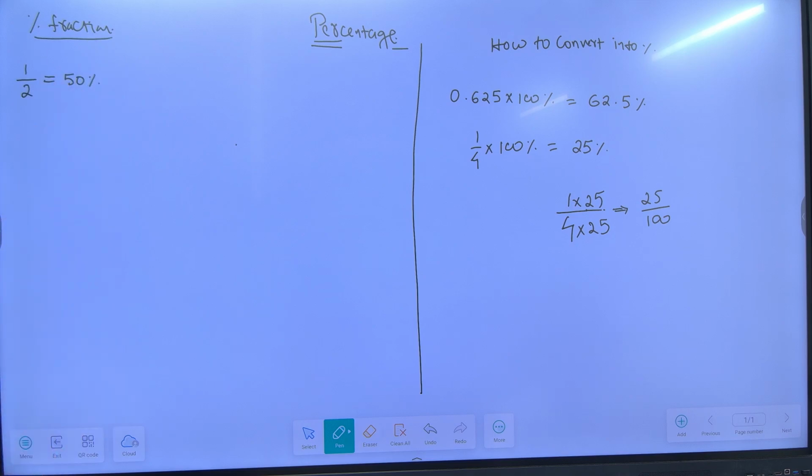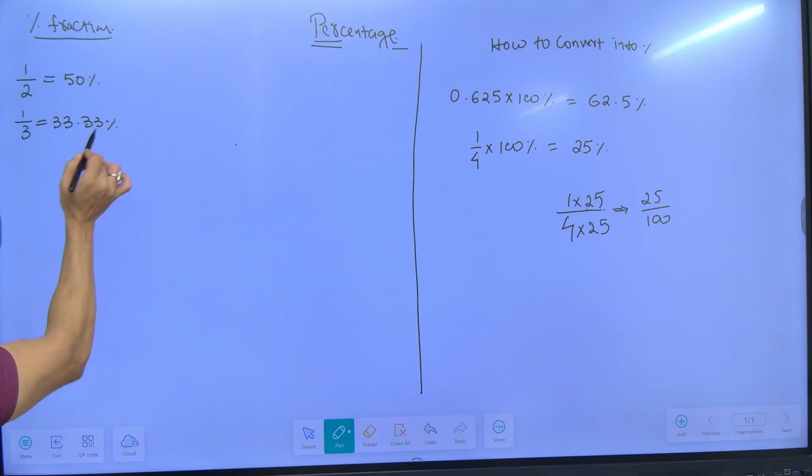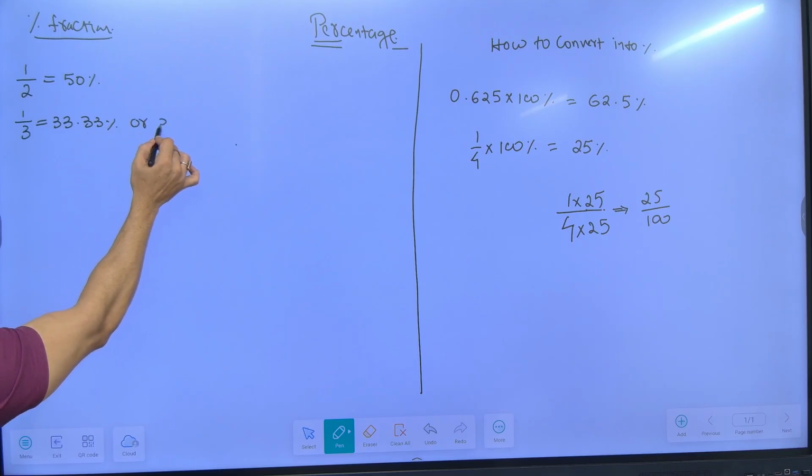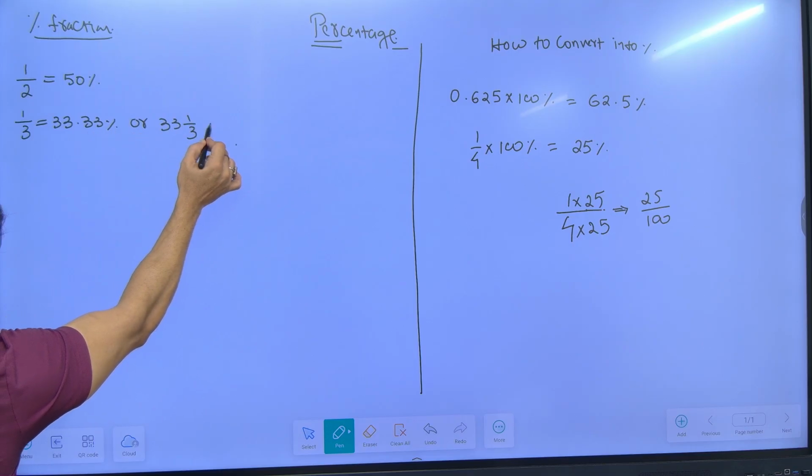So what is 1 by 2? 1 by 2 is equal to 50%. If you want to convert anything into percentage, directly multiply with 100, sign of percentage, or you remember it. Second is 1 by 3. 1 by 3 is what? 33.33%. You can also write this as 33 1 by 3%.